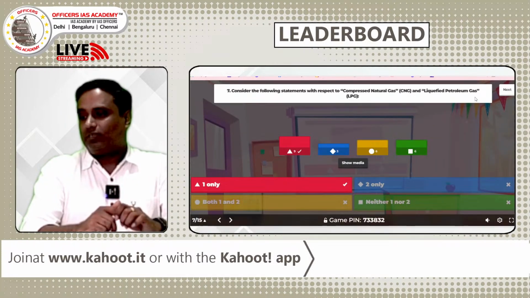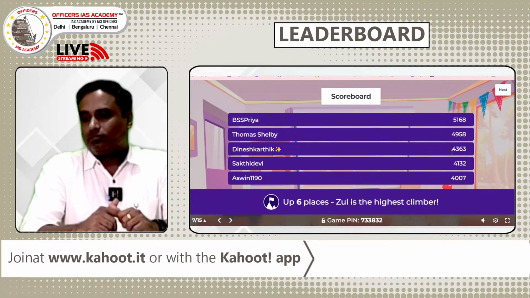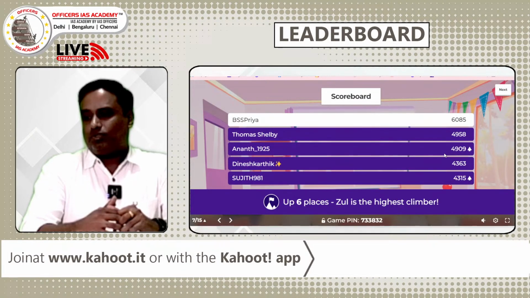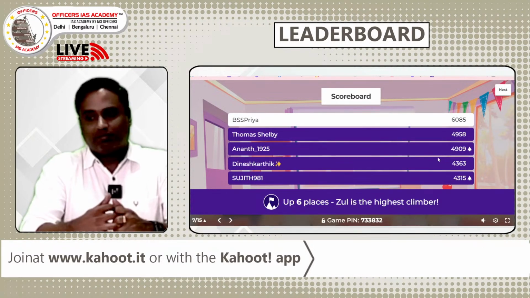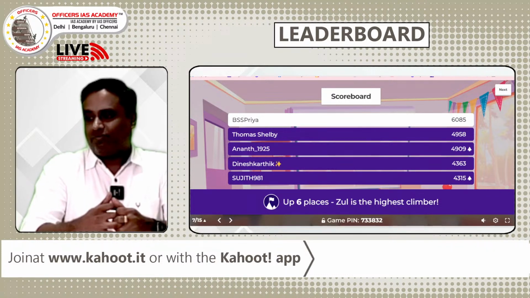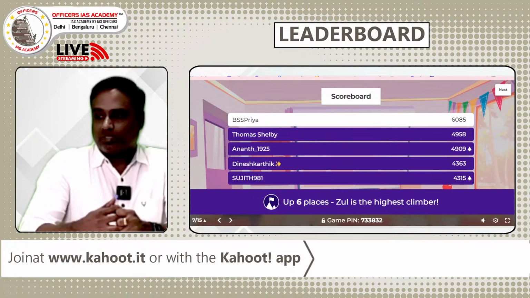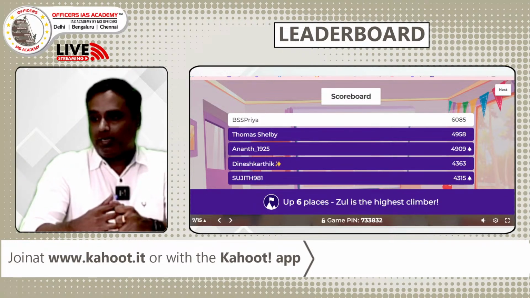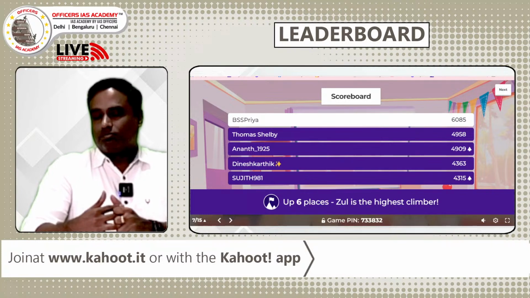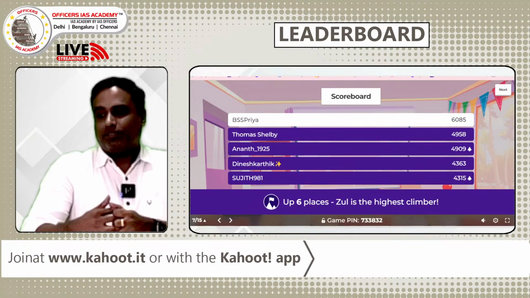So we go to look at the leaderboard. There is not much change in it. Priya and Thomas Selby still retain the first spot, but Priya retains the spot with a higher margin over the second rank, and a difference of more than 1,100 is going on now. So possibly the two-point question will make a change.